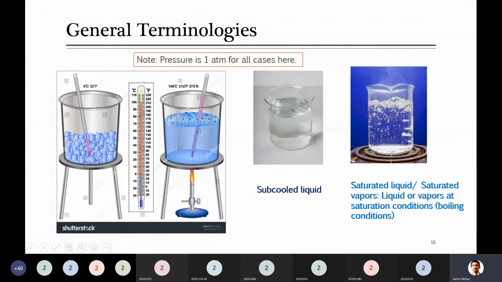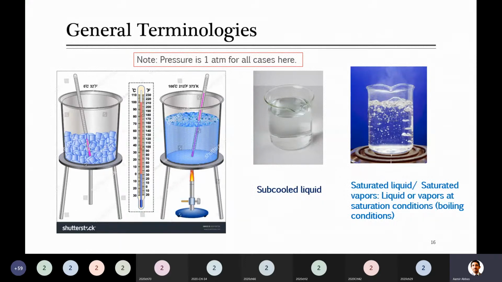Understand? So if someone asks you what saturated vapor means, saturated vapors are those vapors which are available at saturation temperature and pressure. When water is converted to vapor, we generally call it steam.